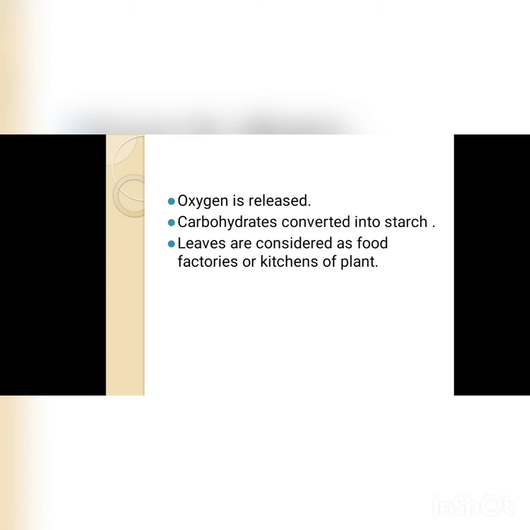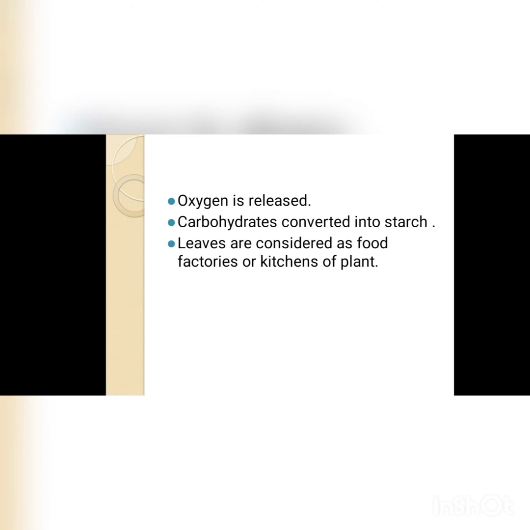Clear? And after that this oxygen is released in the air, then carbohydrates are converted into starch, and the whole process is happening in the leaves. So it means leaves are considered as the food factories or kitchen of the plants, because they are helping in the preparation of the food. Clear?